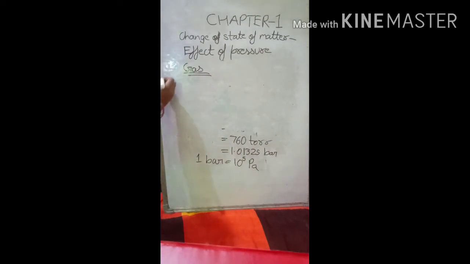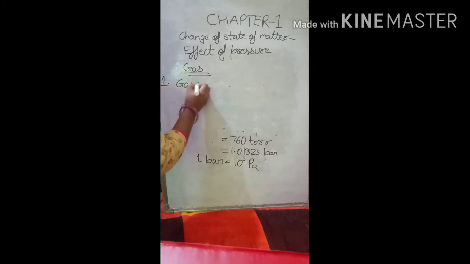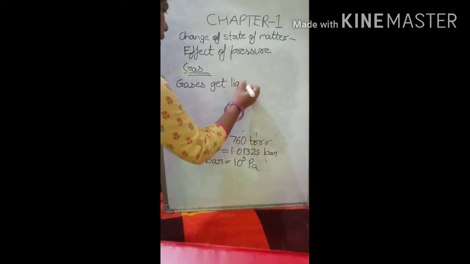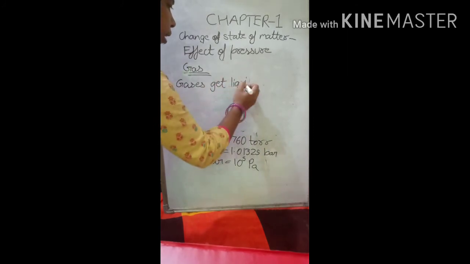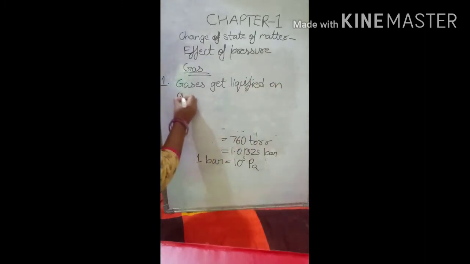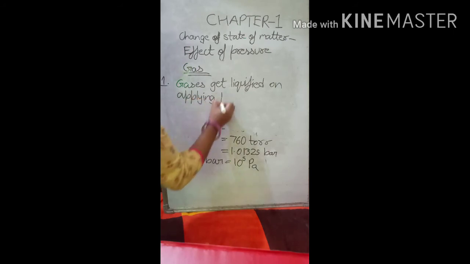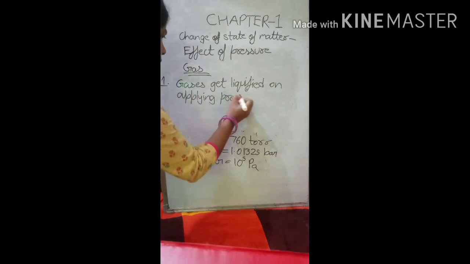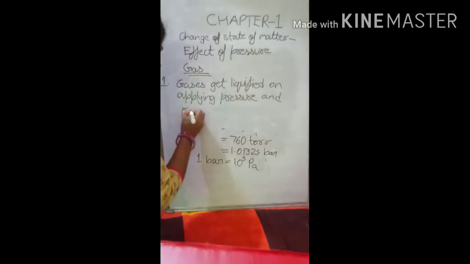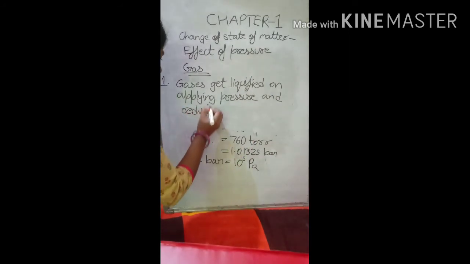So there are two effects we can see. One, gases get liquefied on applying pressure and reducing temperature.